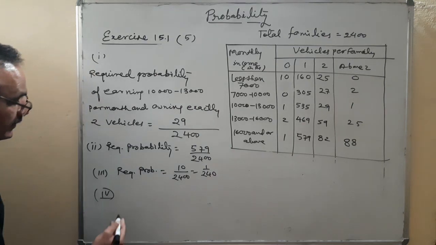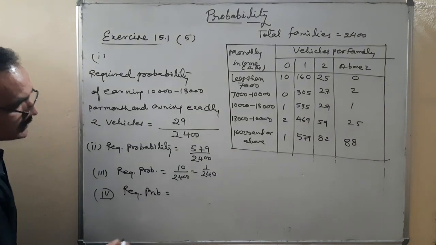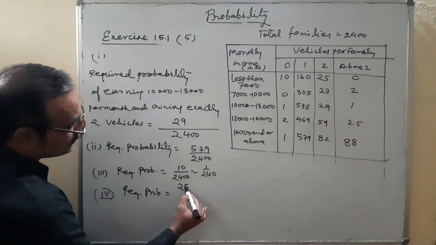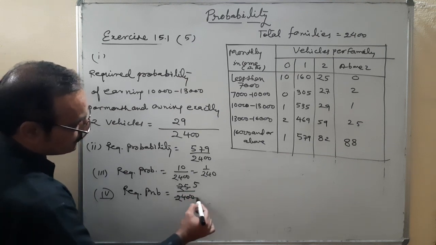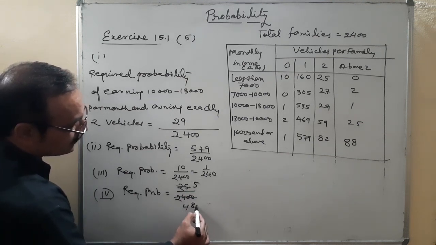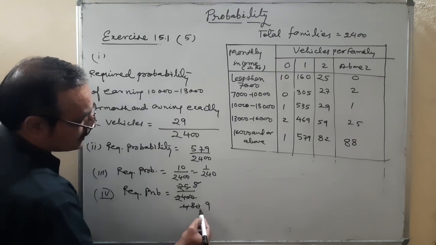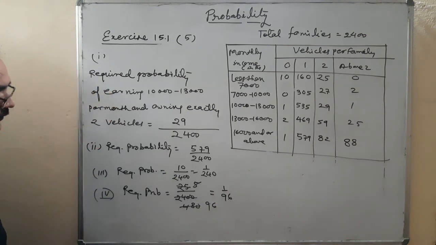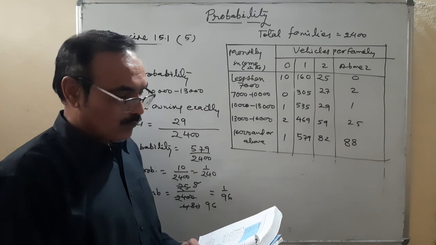So required probability is equal to 25 upon 2400, which is 1 upon 96. Okay. And the last, question number 5, owning not more than one vehicle.